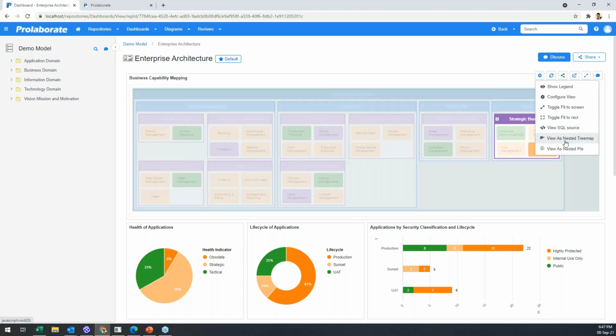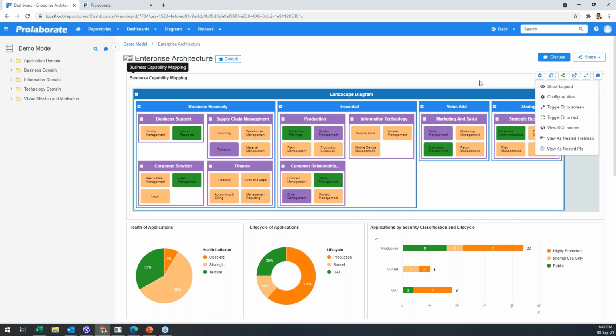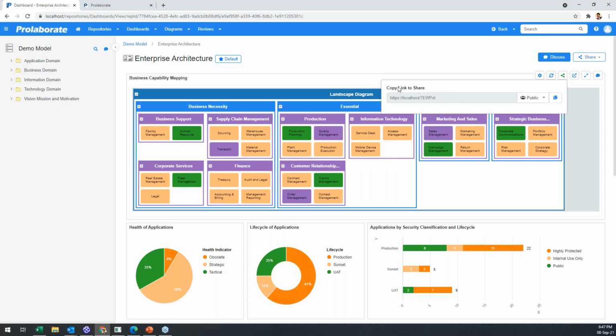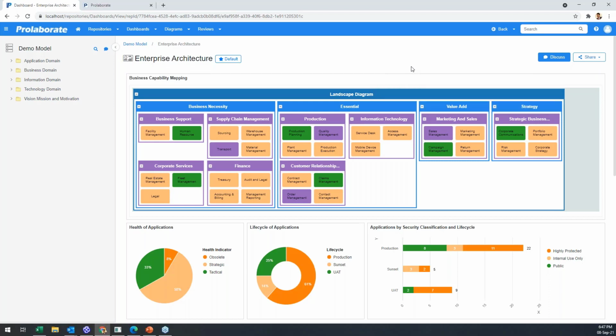I could even change the chart views and play around here itself. As I said, we'll talk more on this. If you want to share a single widget, it is possible right now. It could be a single chart or a single diagram, or a diagram with some notes as a widget, or a widget with multiple diagrams and reports. A single widget could be shared, and also the dashboard could be shared as a whole